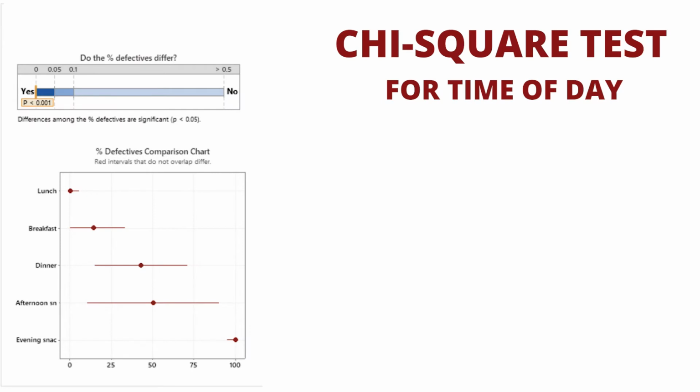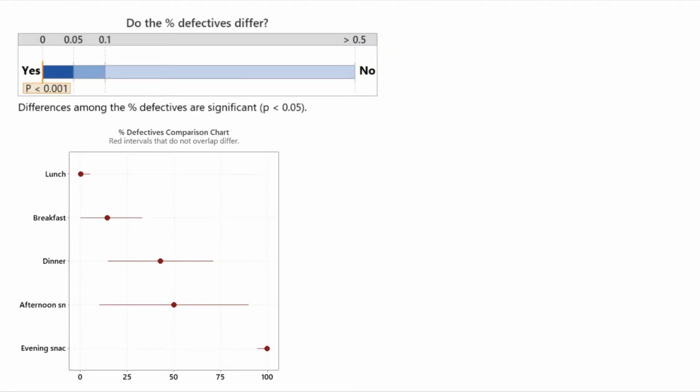I found a difference there. The chi-squared test showed me that my evening snack was the most likely time for me to eat bad calories, and that when I had an evening snack, it was almost always bad for me, with very little variability. I had expected my breakfast to be a problem because of elaborate weekend breakfasts with my sons, but the chi-squared test showed that wasn't one of my vital few causes.